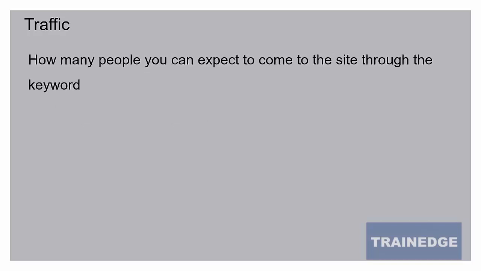The number of people who search with a specific keyword in a month is the theoretical limit on the number of visitors you can expect to get from organic search on that keyword. Let us say there are 100 people searching with a keyword in a month. That's the maximum you can get from that keyword in a month through Google search.